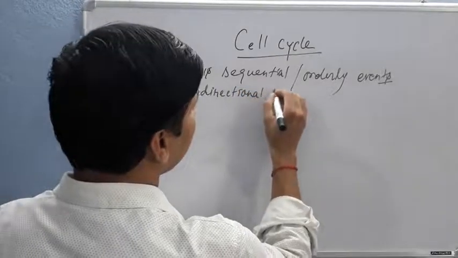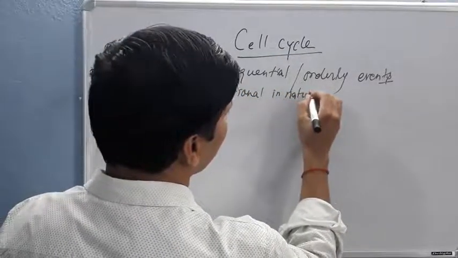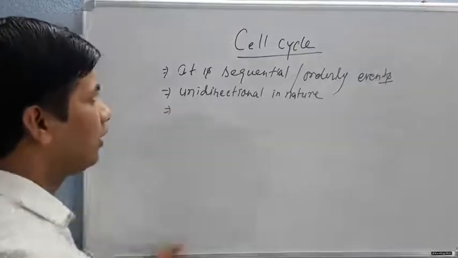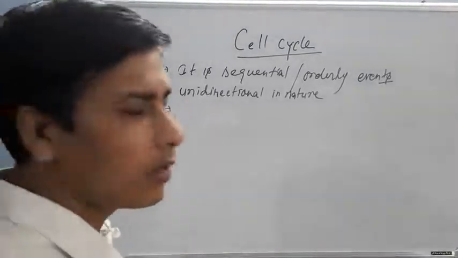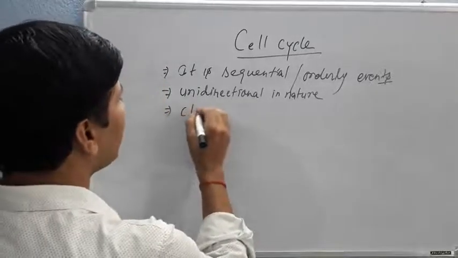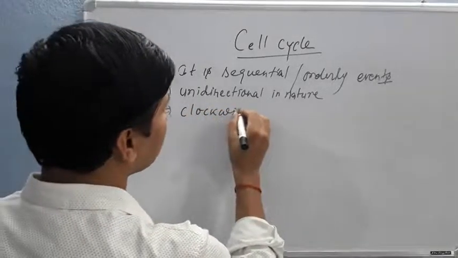This unidirectional process is oriented in a cyclic manner, in a clockwise orientation.